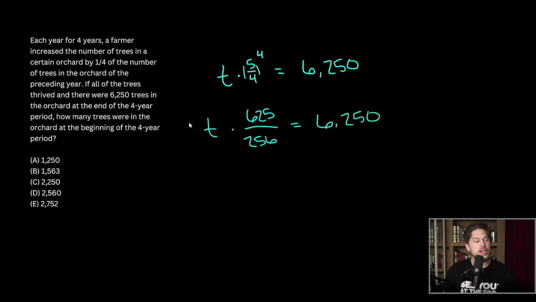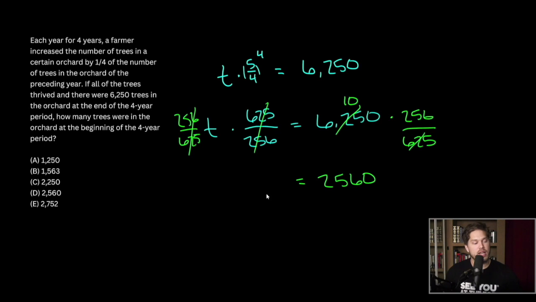6,250. Now we can multiply both sides by the reciprocal of this value, that's 256 over 625, so that these cancel out. Now notice that 6,250 and 625 cancel very nicely. This will cancel with this and leave 10 remaining. And so our result is that 2,560 is the number of trees we started with. So our answer here is choice D.